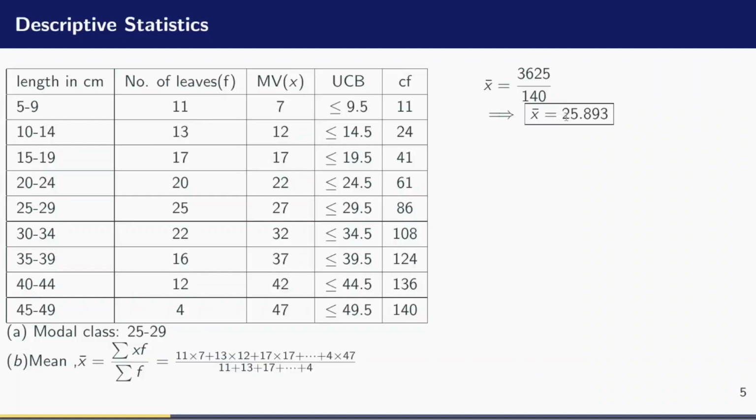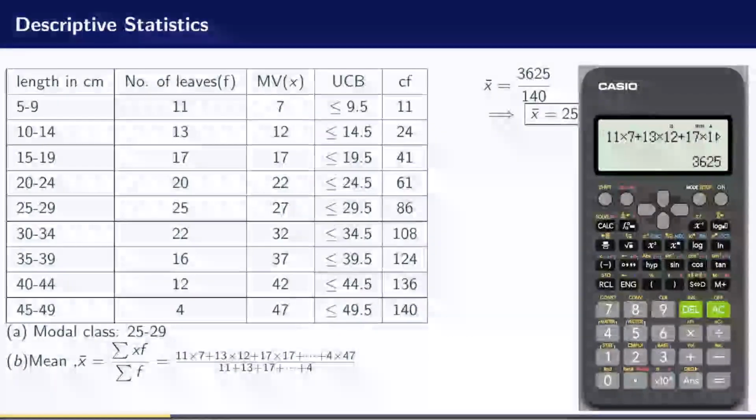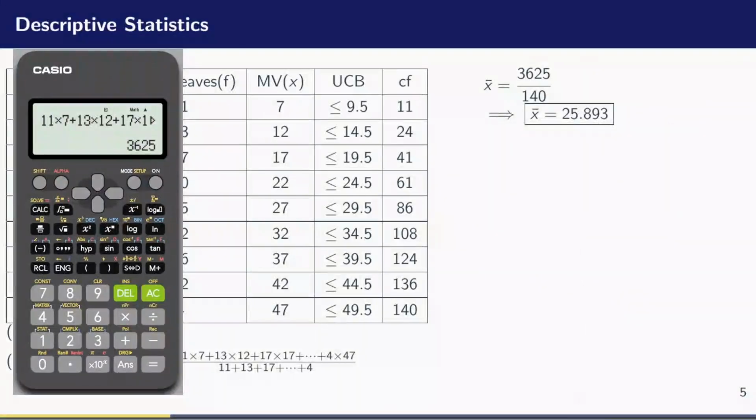Doing the division will give you 25.893 to 3 decimal places. So let us just do the division together and see what we are going to get. So if I divide 3,625 by 140, then you see my answer is